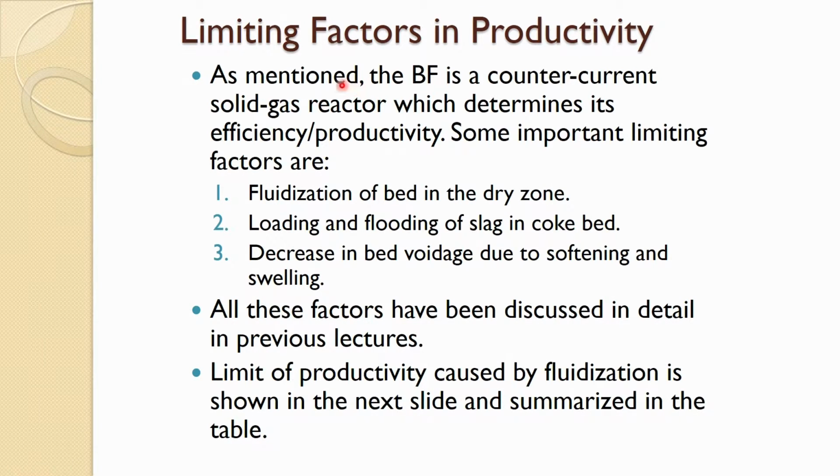As mentioned before, the blast furnace is a counter-current solid-gas reactor, which determines its efficiency and productivity. Some important limiting factors are fluidization of the bed in the dry zone, loading and flooding of slag in the coke bed, and decrease in bed voidage due to softening and swelling.